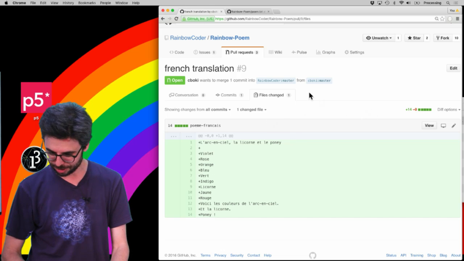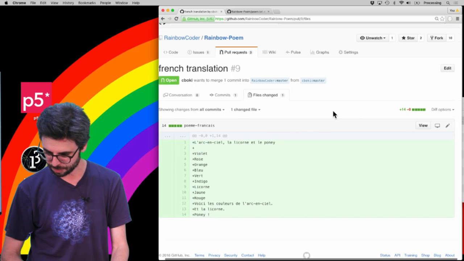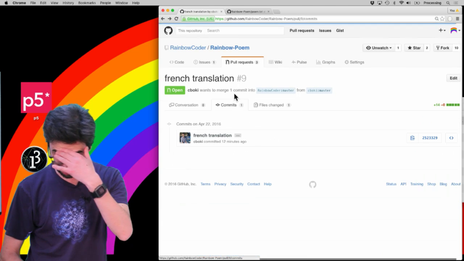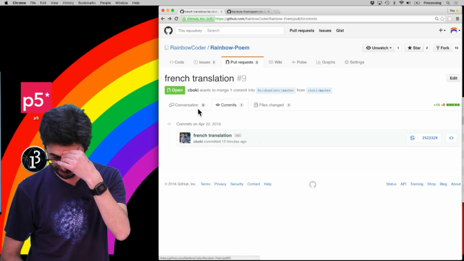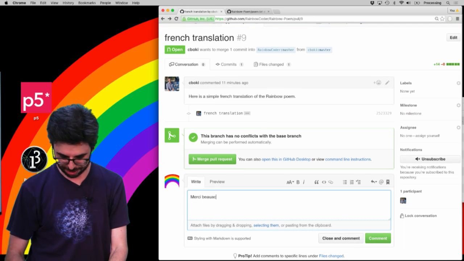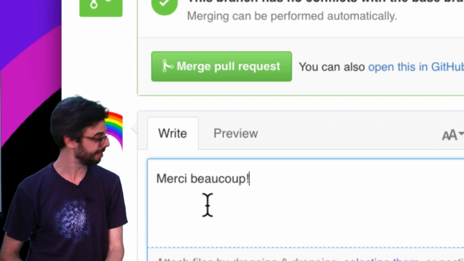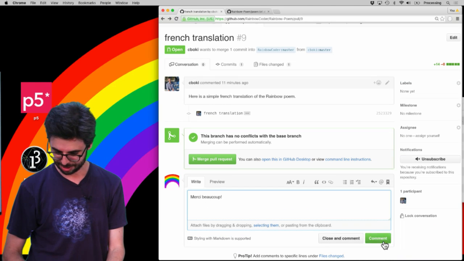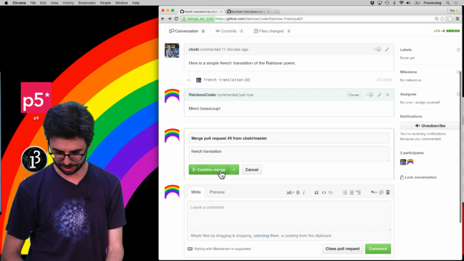So let's definitely merge this. Okay, hold on. Merge. I'm just too excited about this. Merge pull request. Merci beaucoup. Did I spell that correctly, French folks watching? How'd I do? Comment and merge, confirm merge.